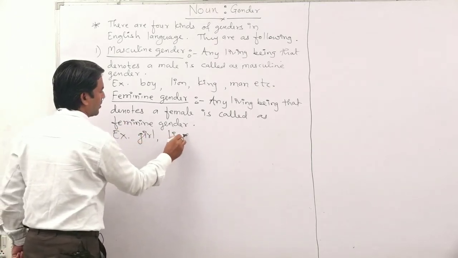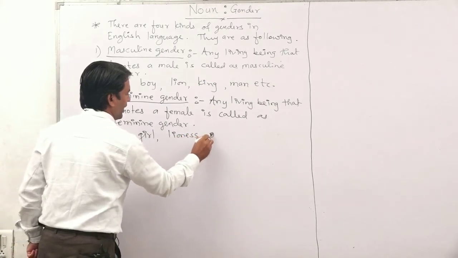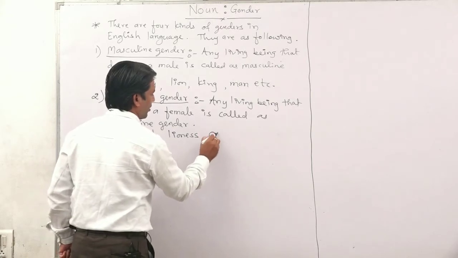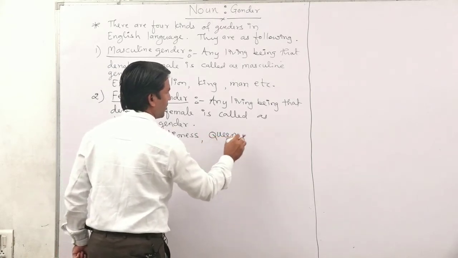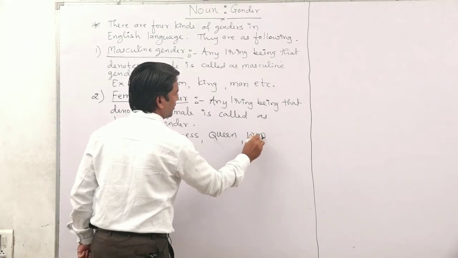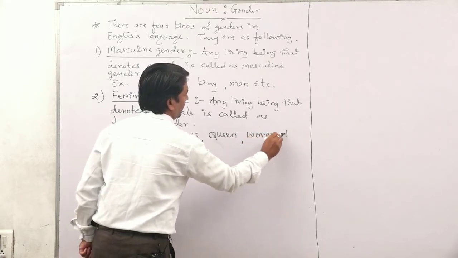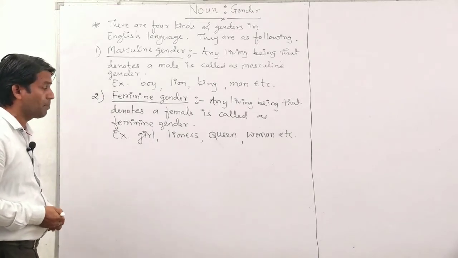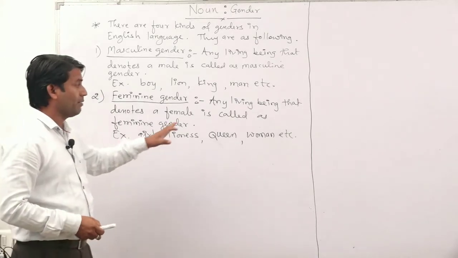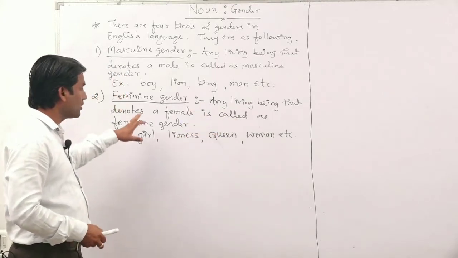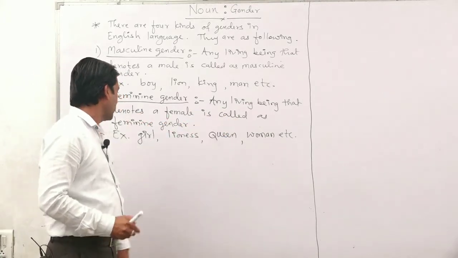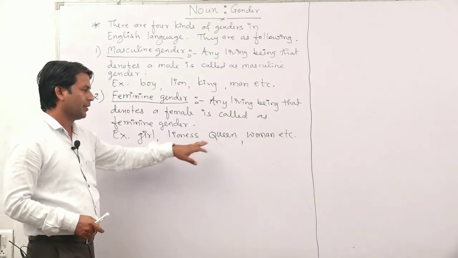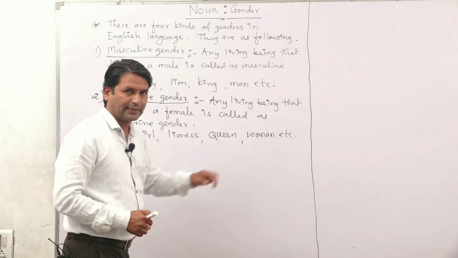lioness, queen, after that woman, etc. These are some examples of what? Feminine gender. Let us see what is meant by feminine gender. Any living being that denotes a female is called as what? Feminine gender. Some examples are girl, lioness, queen, woman, etc.